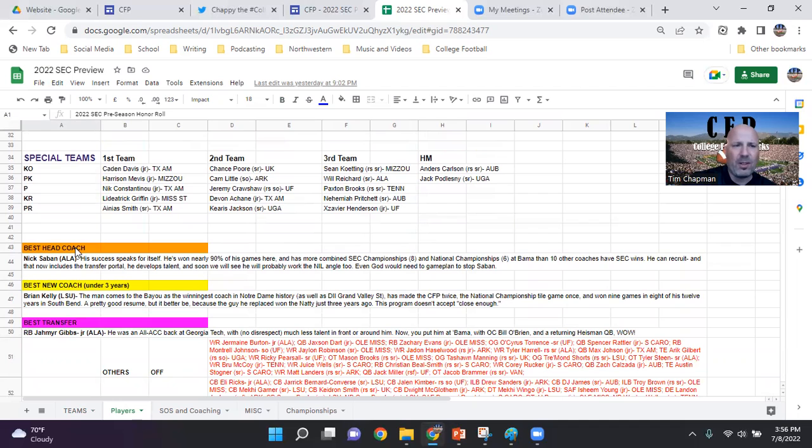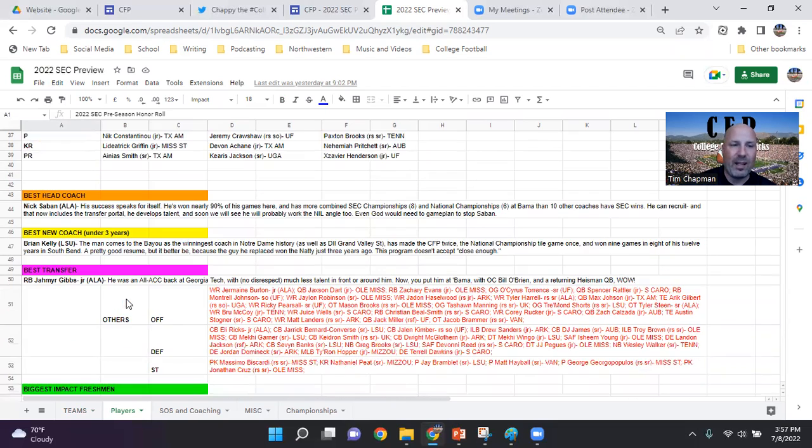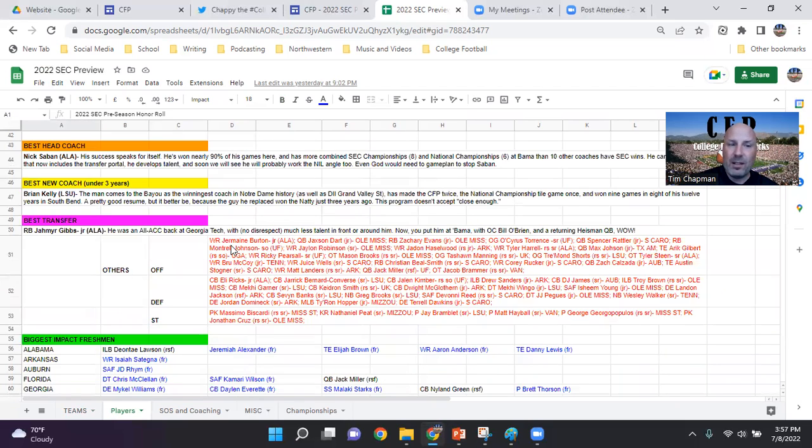And then some other superlatives. So the best head coach overall, who would I take? The best new coach under 3 years. And I put that in there because sometimes a conference might not have any new coaches, or they might have 1 new coach who's in their first year. So going with 3 years and under, somebody who has done a really good job, or somebody who I think will do a really good job, and they are in their first, second, or third year with the program that they're currently assigned with.